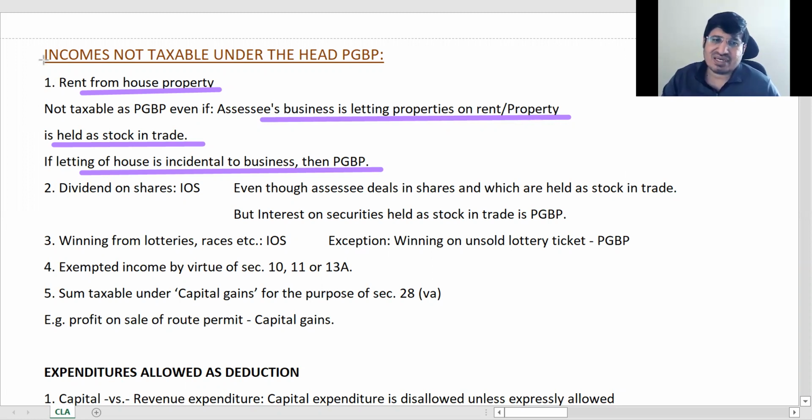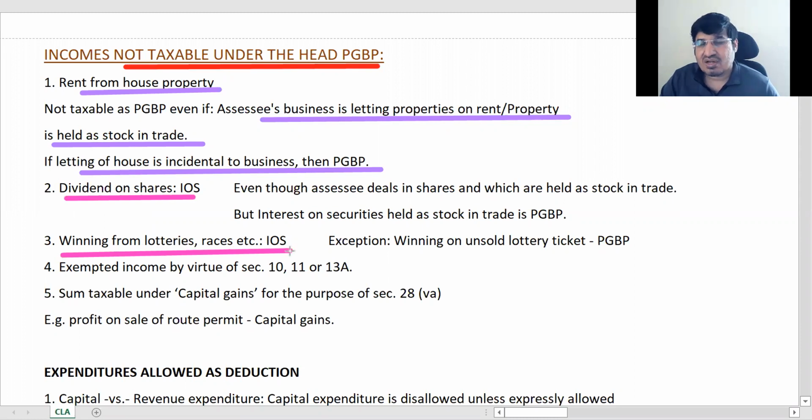So यहाँ पे हम जो है ना, we are seeing a negative list. These incomes are not taxable under PGBP. ठीक है, ये एक नेगेटिव लिस्ट हम देख रहे हैं. Dividend on shares, always income from other sources. Okay. Winnings from lotteries, races, crossword puzzles, always income from other sources. Now in dividend on shares, okay, it is income from other sources even if he is a stockbroker or dealer. Okay. Anything dividend on shares, always IOS. Okay.